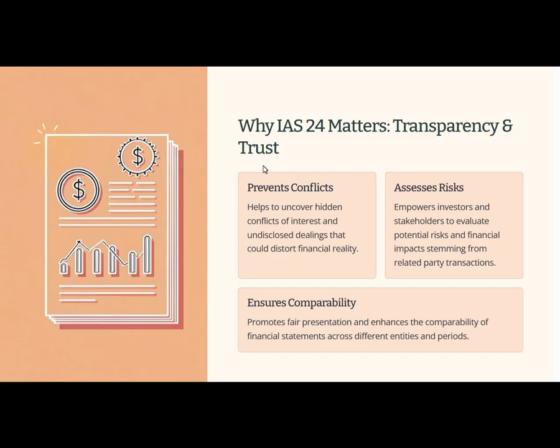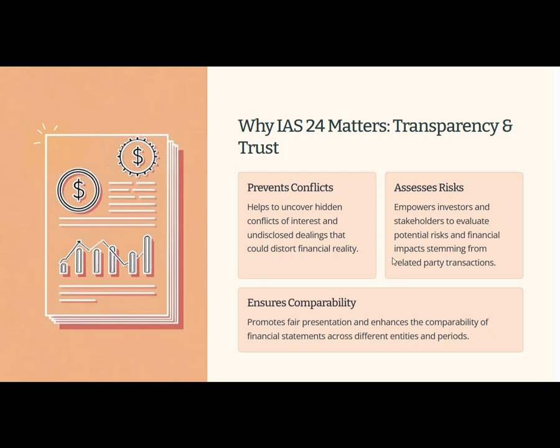Why does IAS 24 matter? Transparency and trust. There are three main reasons. First, it prevents conflict of interest by revealing any hidden relationships or deals that might distort the financial results. For example, if a limited company has shareholders, this should be disclosed, because they are owners and stakeholders of that company.